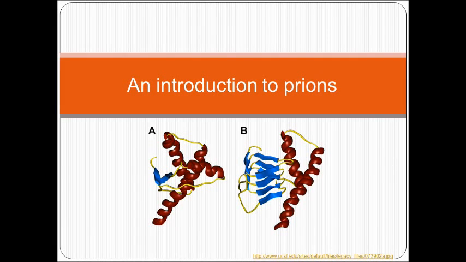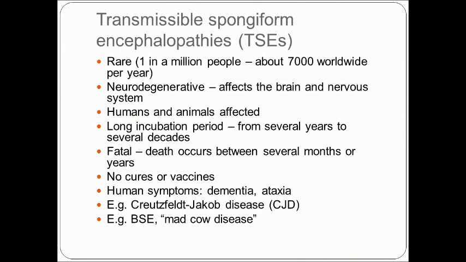We all know about viruses and bacteria as pathogens, agents that cause disease. But how about prions? Prion diseases, also known as transmissible spongiform encephalopathies, or TSEs, are rare neurodegenerative diseases that affect humans as well as animals. They have a long incubation period and are universally fatal. Death usually occurs within several years due to the rapid progression of the disease. There are currently no cures or vaccines.